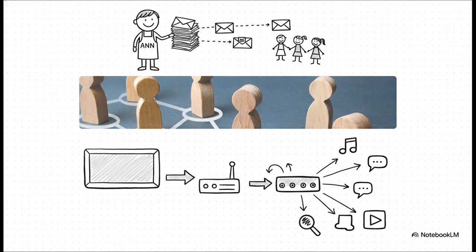Just like Ann sorting the incoming mail and handing it to the correct kid, the transport layer examines the incoming data packets, checks out their destination port number, and seamlessly routes them right to the correct application on your screen. It handles all the messy, complicated details so your apps can just focus on being apps.